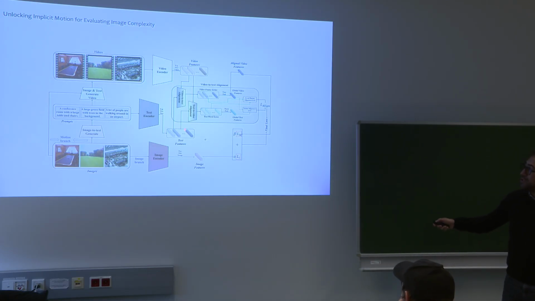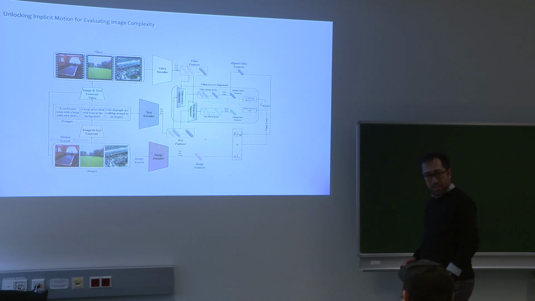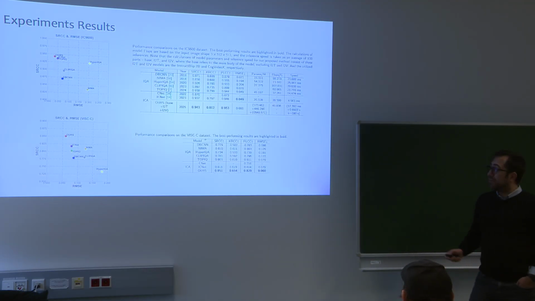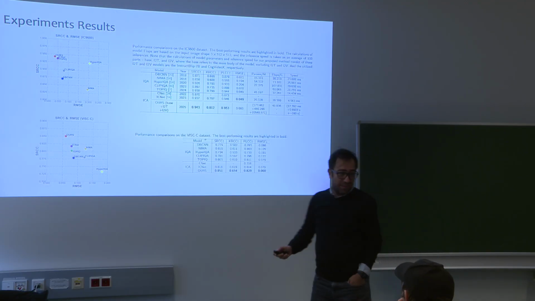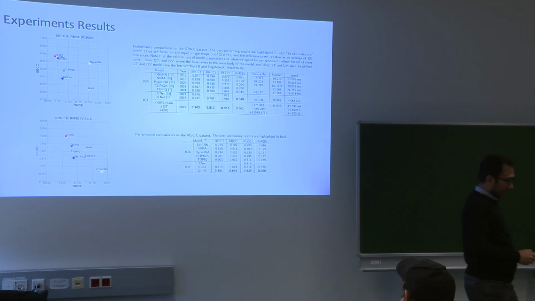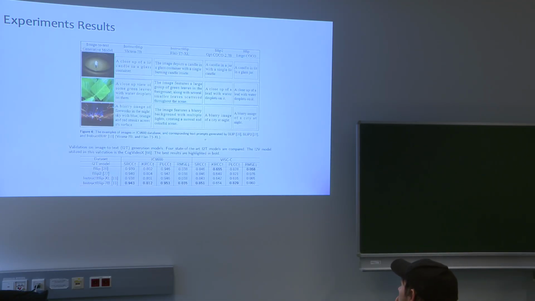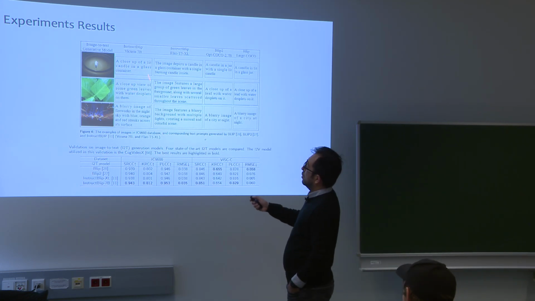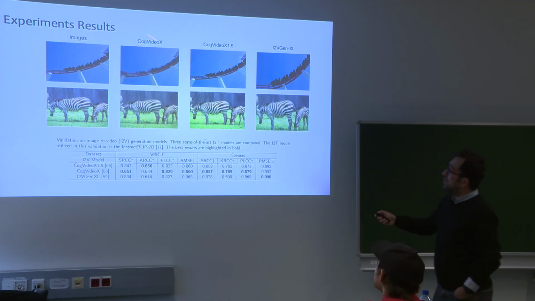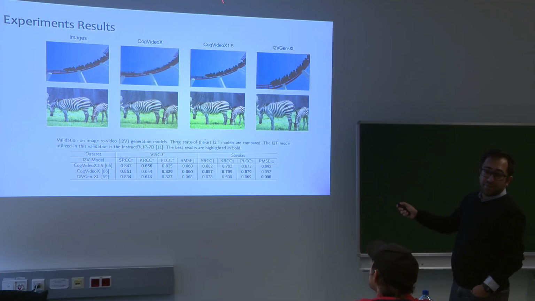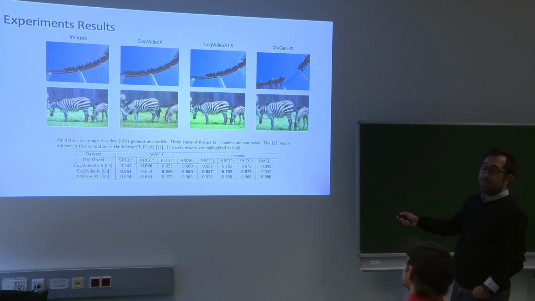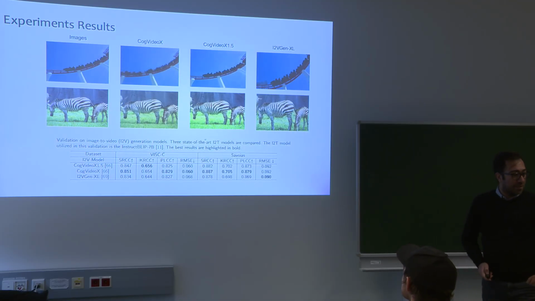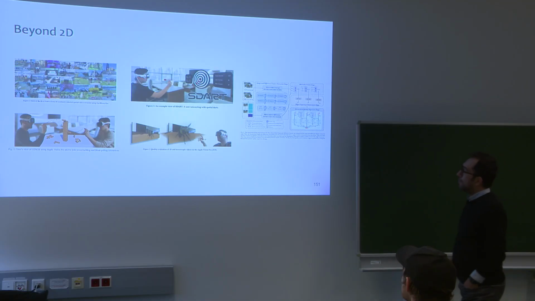And then we extract features from all of these multimodal inputs, and then we try to predict the complexity of the image. And again, we reach the state of the art here as well, so we could improve the prediction of the complexity. We had some ablation studies, so we tried different image to text methods. We don't see a big difference. We also did an ablation study on different image to video methods. You can see that we may generate different videos, but the result doesn't change that much.